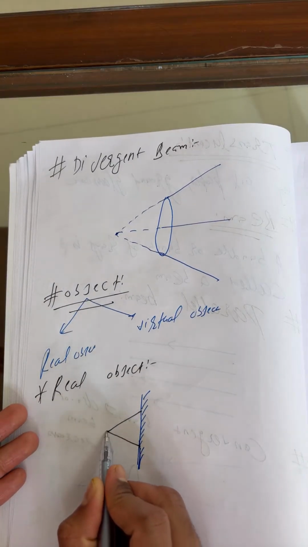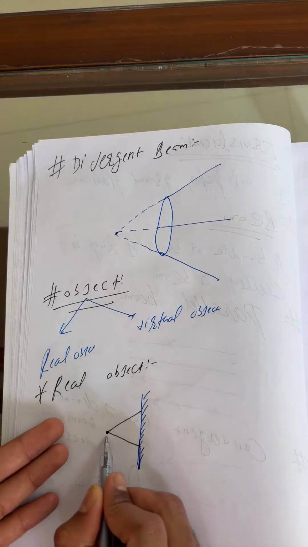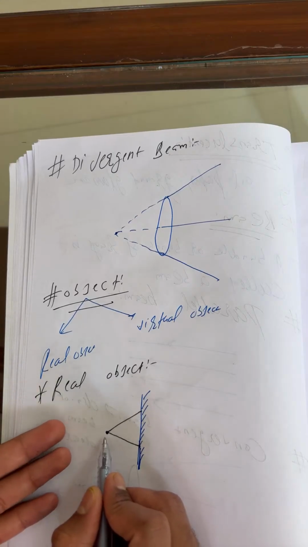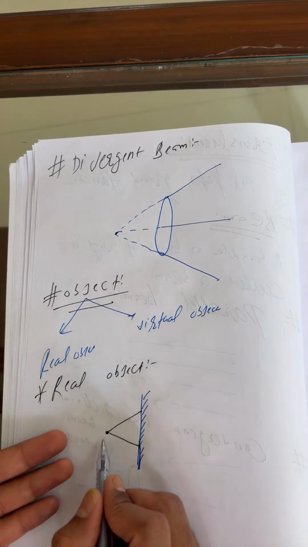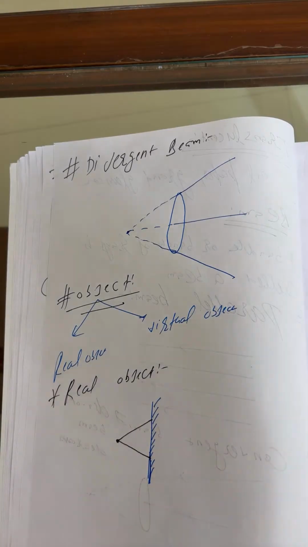What is the definition of object here? Already I said light intersect, incident ray intersect or appear to intersect. That is what we can say a real object.